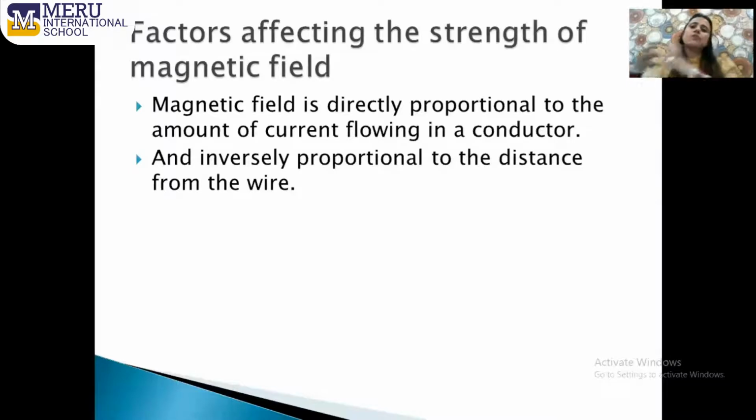If you go away from the current carrying conductor, the strength is going to decrease. If you are closer to the straight current carrying conductor, then the strength will increase. So the strength of the magnetic field is directly proportional to the current, but inversely proportional to the distance from the current carrying conductor.